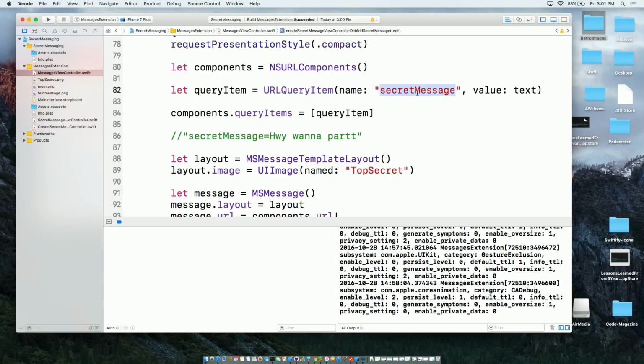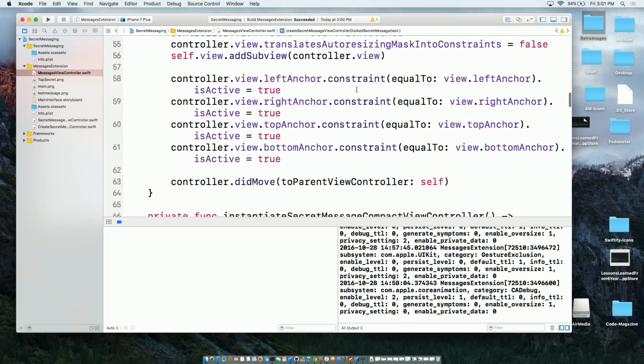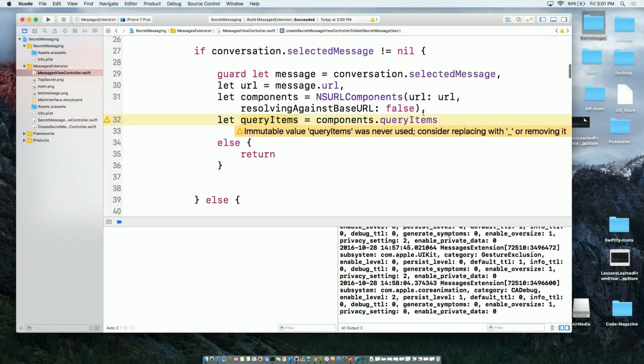Now you can enter multiple keys over there, which can have different values. Like you can have one saying, hey, you want to grab a party, and the second key can be, oh, by the way, you need to first get me out of jail or whatever. Well, I don't know what teenagers do these days. It is possible. All right, so we got the query items.